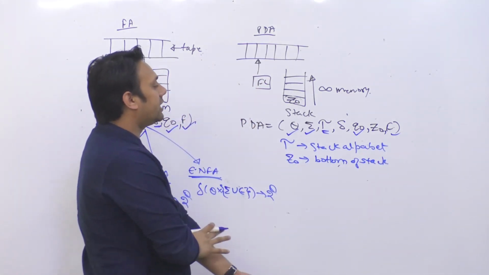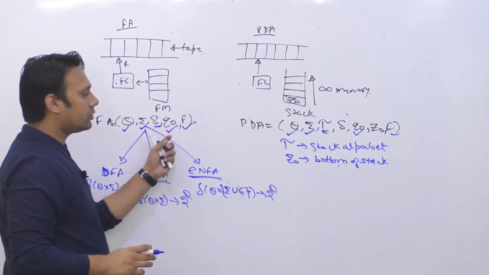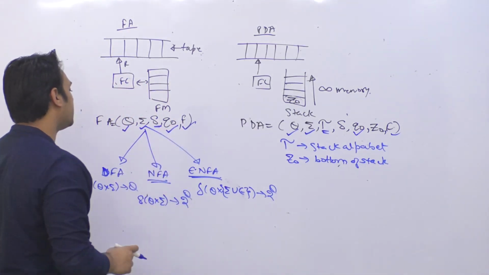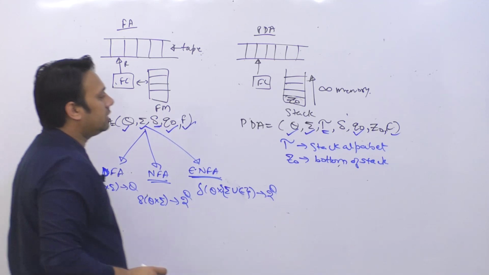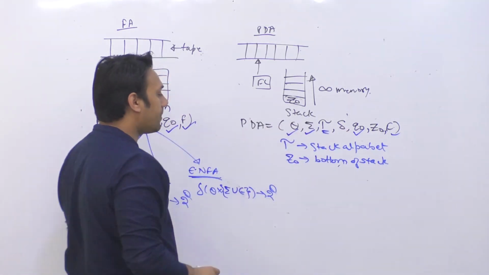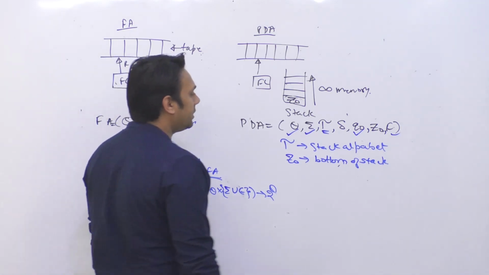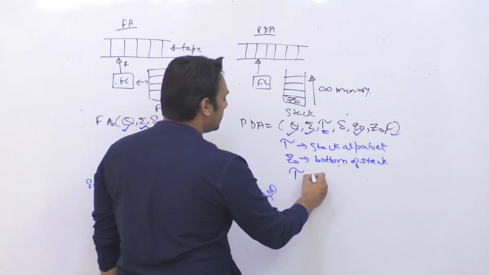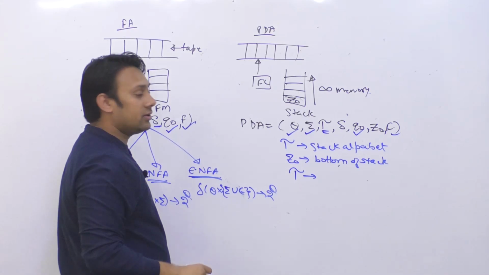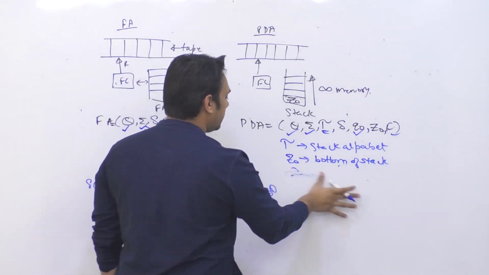Just like here we take Q0. Q0 is one state out of this set of states. So here this Z0 is representing the bottom of the stack, and it is also called a stack alphabet. It is one of the stack alphabets. But here tau is the symbols that you can write inside the stack. So I think we have already defined it.